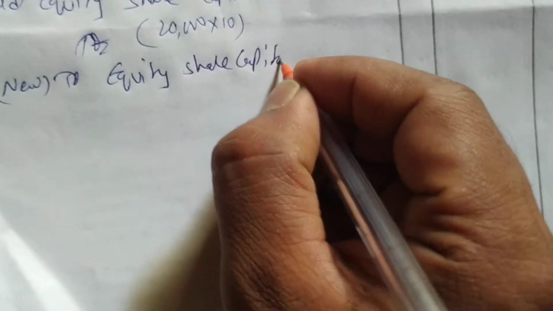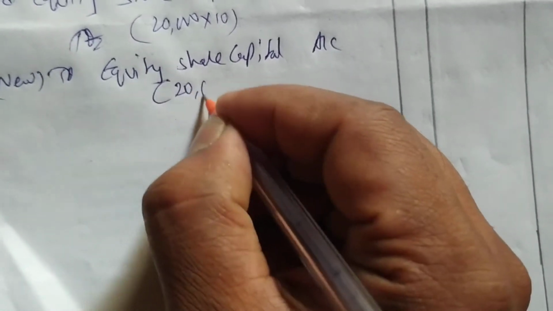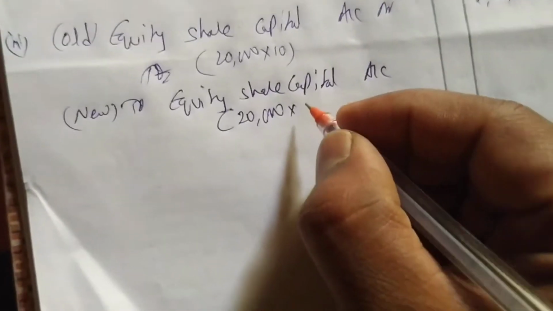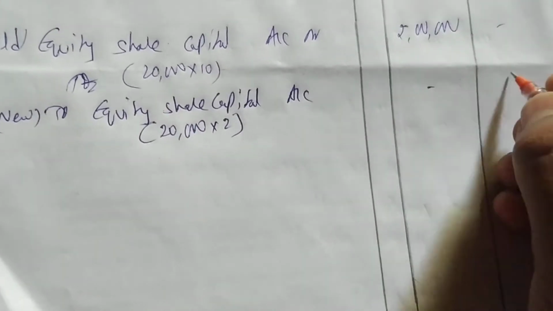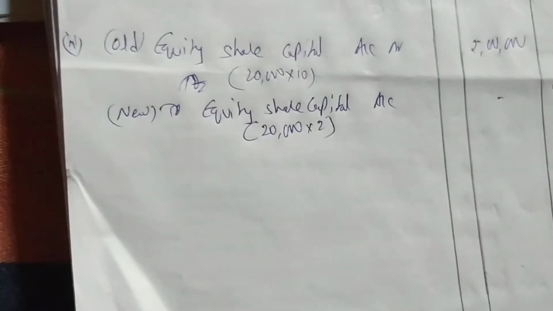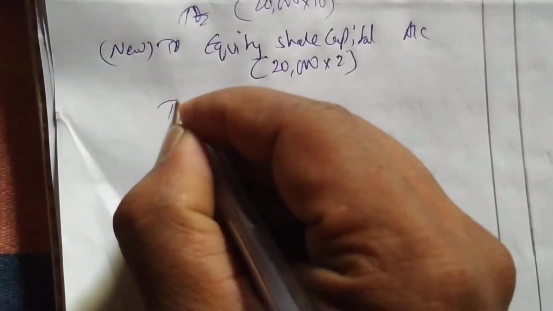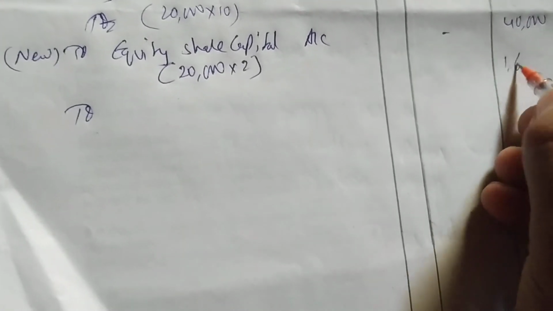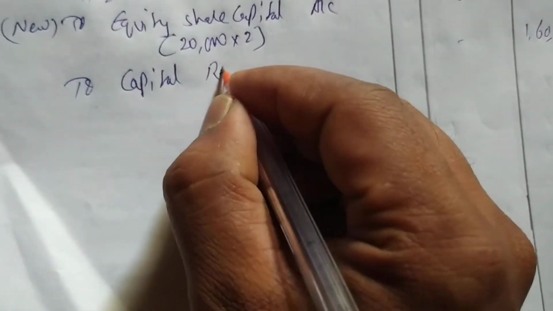Okay, now we have to convert this into new equity share capital account. The number of shares will be the same, 20,000 into what? It says an equal number of shares of 2 each, so into 2. So we are issuing new equity shares of rupees 40,000. Next we'll write to capital reduction account. How much is the balance? 2 lakh minus 40, 1 lakh 60. So 1 lakh 60 we have to transfer to capital reduction account.